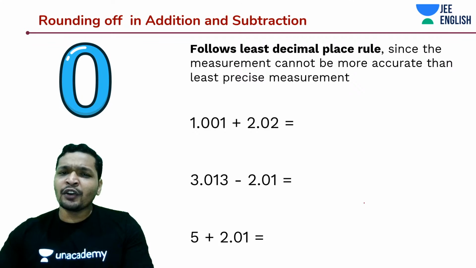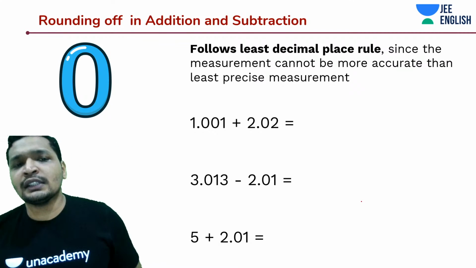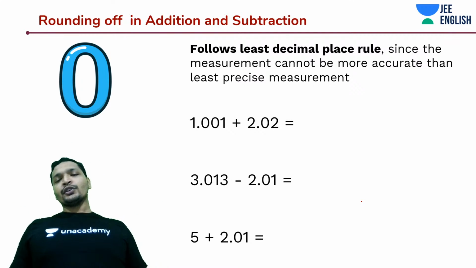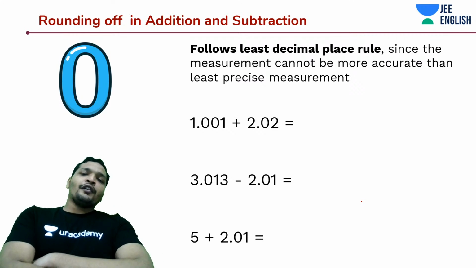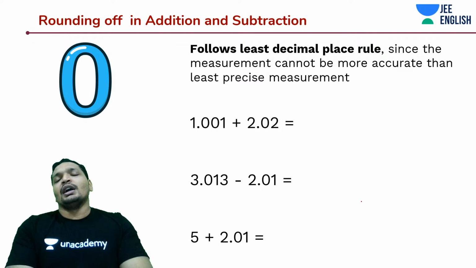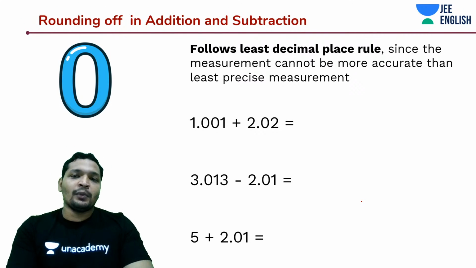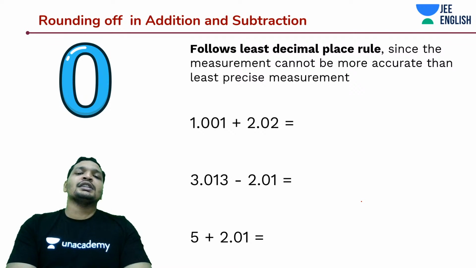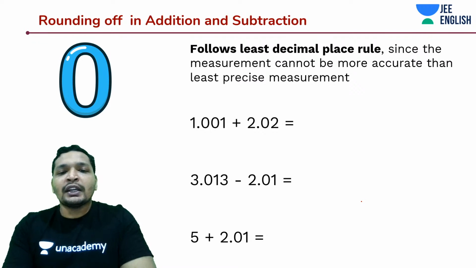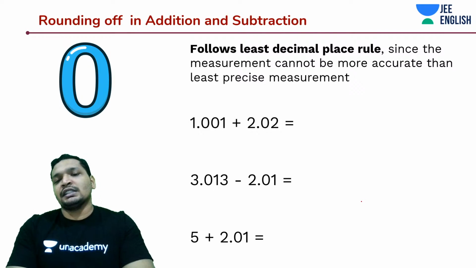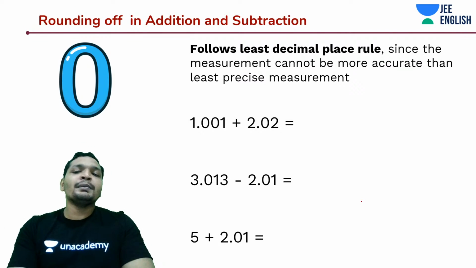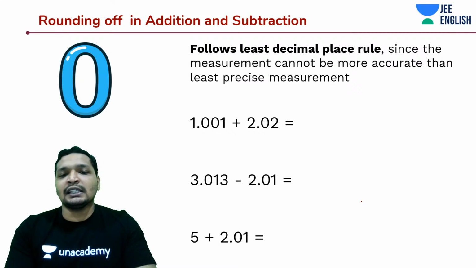Okay. I think we have gone through all the cases. Now there is rounding off in addition and subtraction. So the rule is really simple, guys. Like what I told you, how does rounding off help us? One of the ways is to express the nearest accuracy that we know, and the other is while we do mathematical operations. When we are doing mathematical operations, we should do them as usual, but we are only confident about the least precise value, not about the most precise value. So your measurement actually cannot be more accurate than your least precise value.